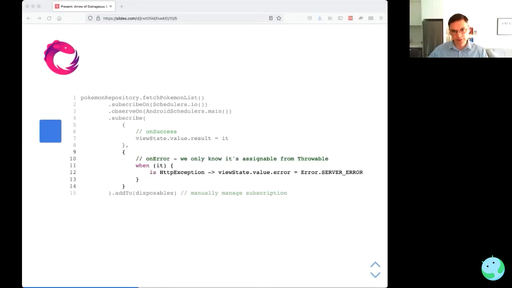Notice in the onError that there's an implicit lambda parameter, it. We only know that it is assignable from Throwable. We don't know any more information about what type it is. So normally we end up with some checking at runtime of the type of the exception there, and then handling it in different ways. And finally, we also have to manually manage the subscription by adding it to a CompositeDisposable and then clearing it when the view model is cleared.